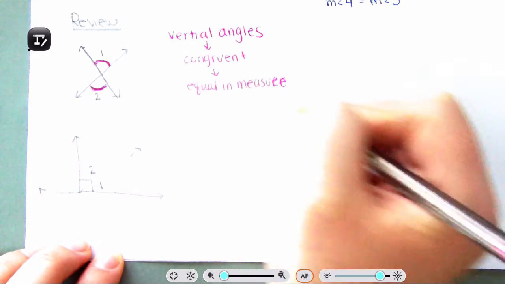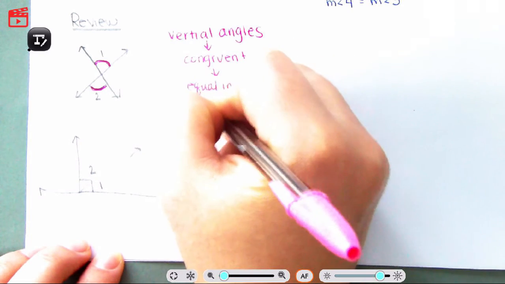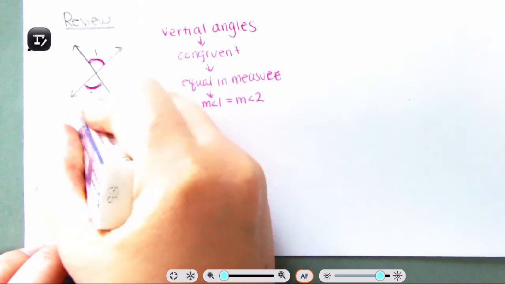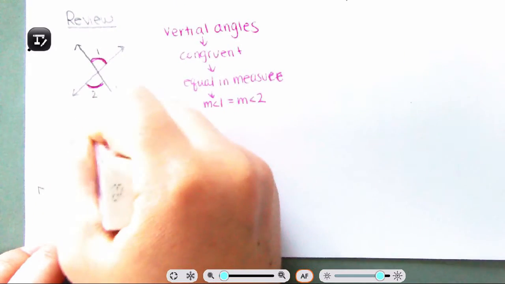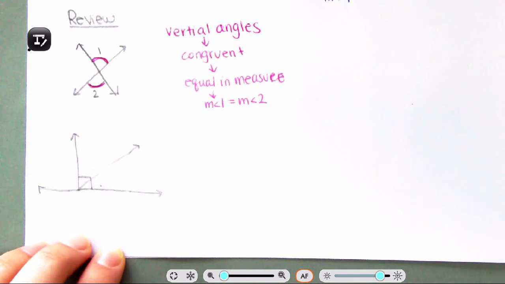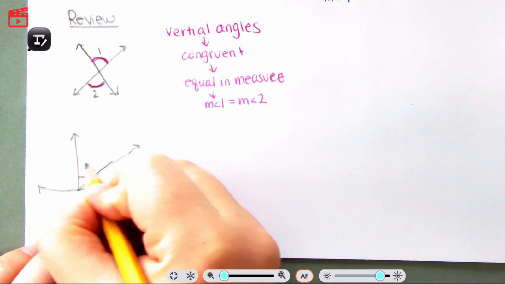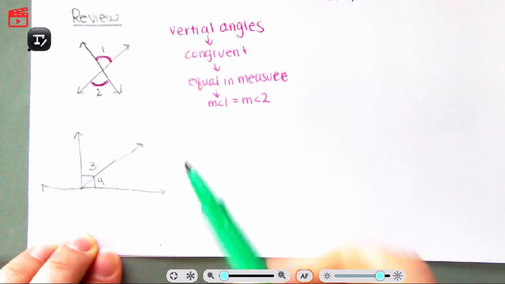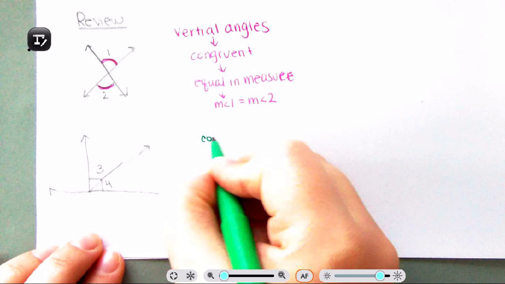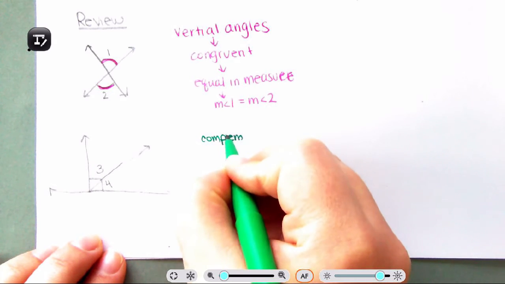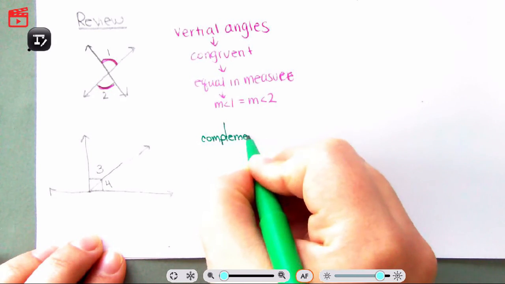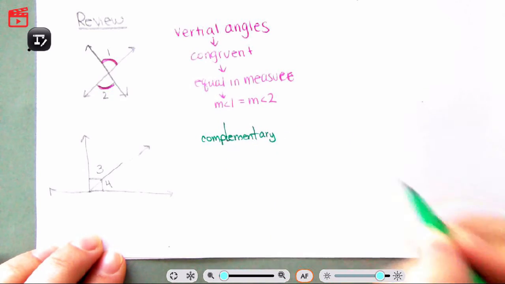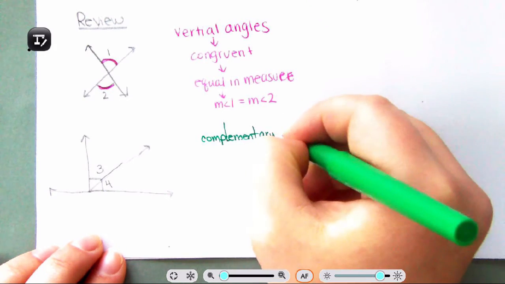Measure. So what does that mean? That means the measurement of angle 1 is equal to the measurement of angle 2. I'm actually going to change these numbers here so that way we're not confused. So let's call this 3 and 4. This one here, what do we have? We have complementary. That's an L. That's a pretty long L. Complementary angles.